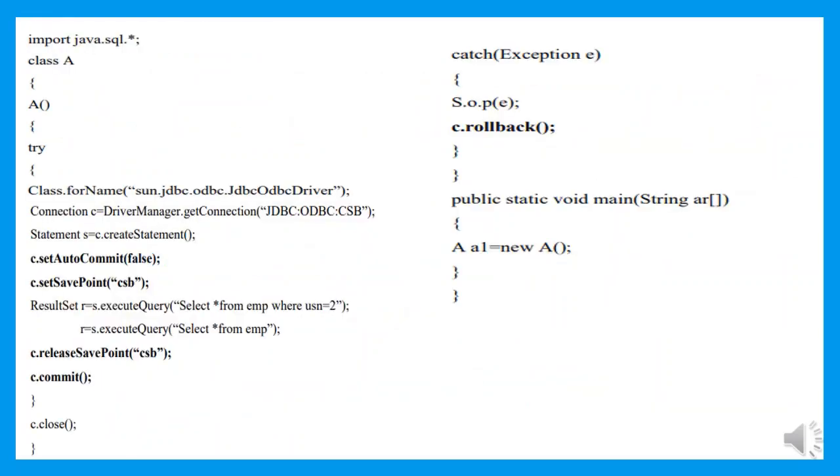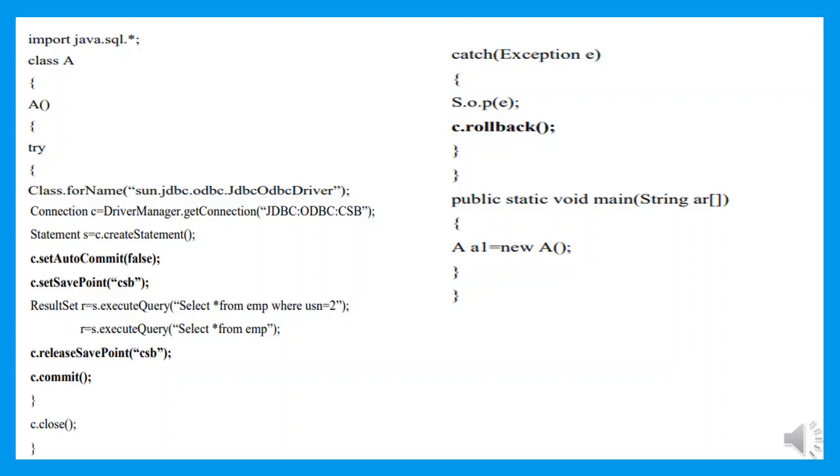Let us take a simple example of making use of a transaction program. Making use of the transaction method. Here 2 queries have been written. One query is used to retrieve particular student information. The other query has been used to retrieve all the employee information. 2 queries have been written out. Now we need to make use of the transaction methods.